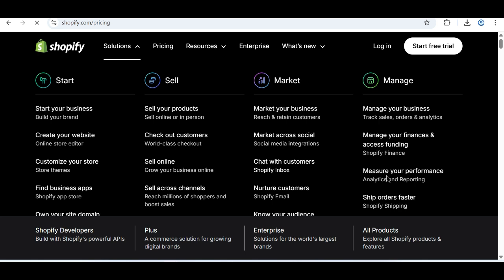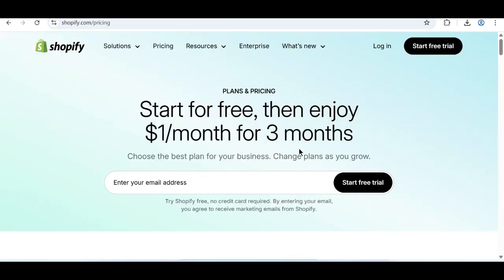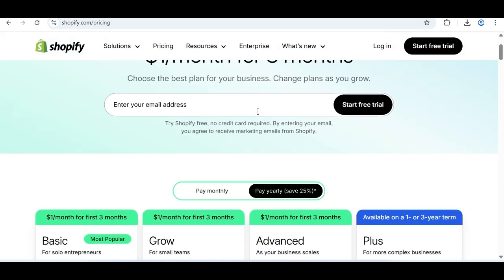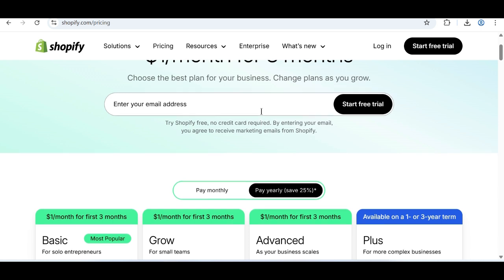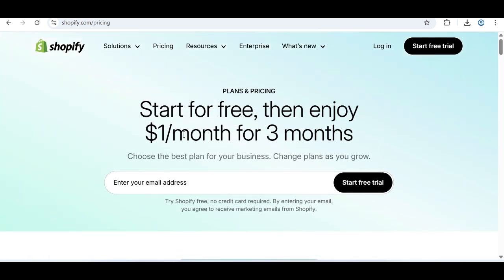After seeing the pricing sections, this will help you understand how much you will be able to pay, or how much the audience you're referring will pay, to be able to earn money on this platform. As you can see, you come here and select the pricing section, start for free, then enjoy 1 month for 3 months. So we can get started. This is also a very amazing feature that you can use. You start for free for 3 days, using the features for free. Then after 3 days, you come and purchase the package you have selected.